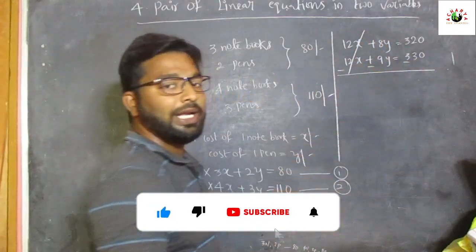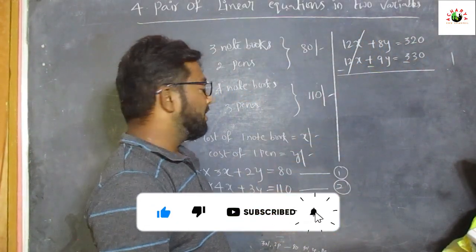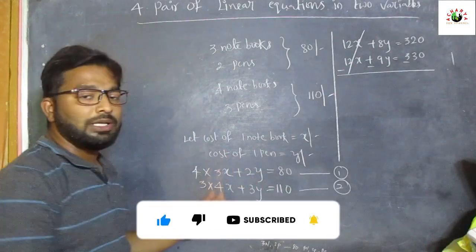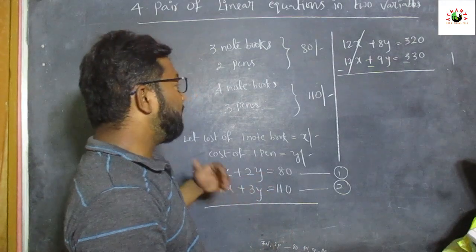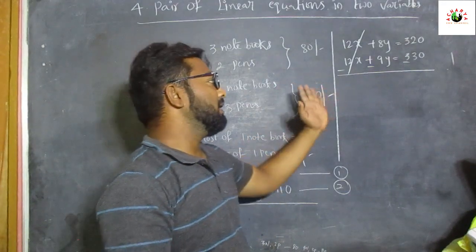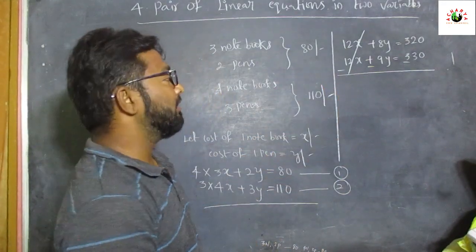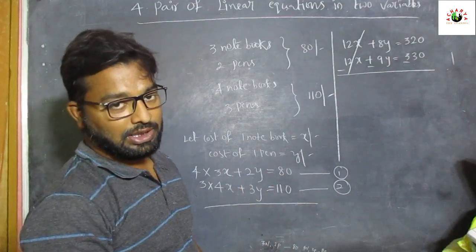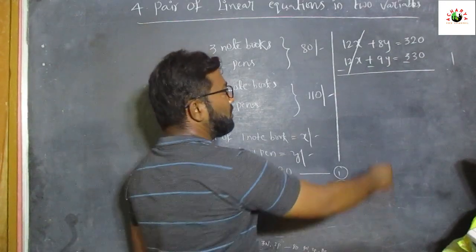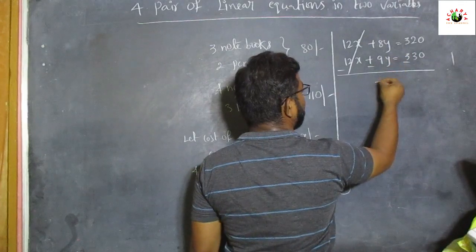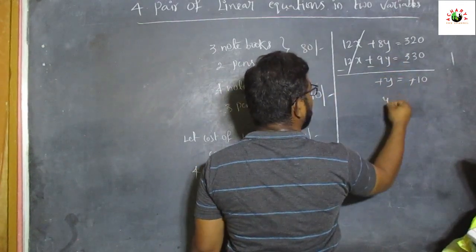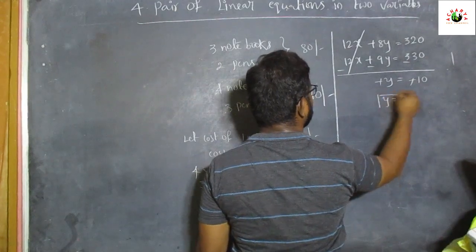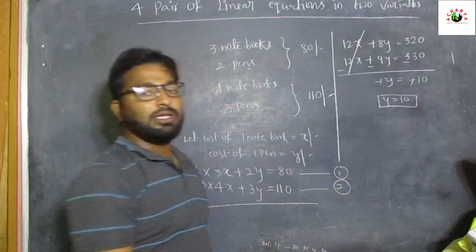So we have to eliminate one quantity. Why should we equalize one quantity here? Because if we eliminate one quantity, then only we can find the value of the other variable. So 8y minus 9y is minus y, equal to minus 10, then y is equal to 10.